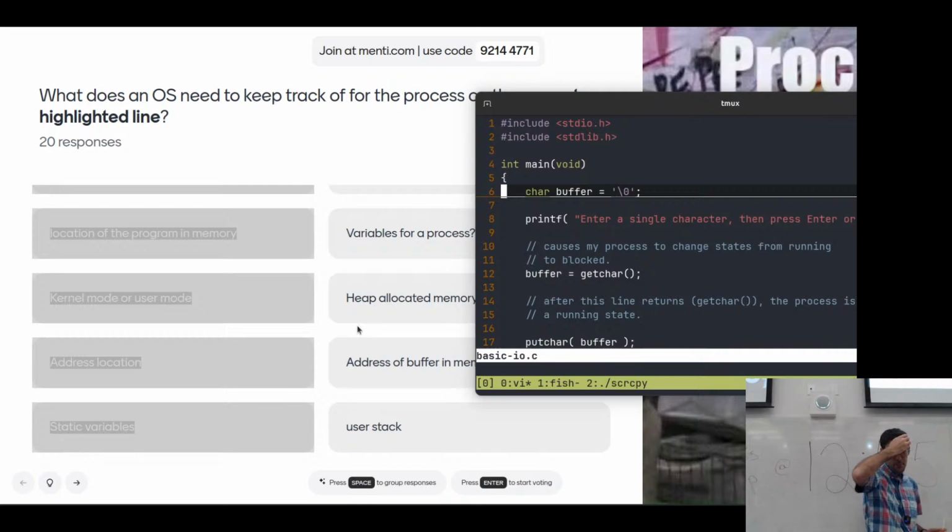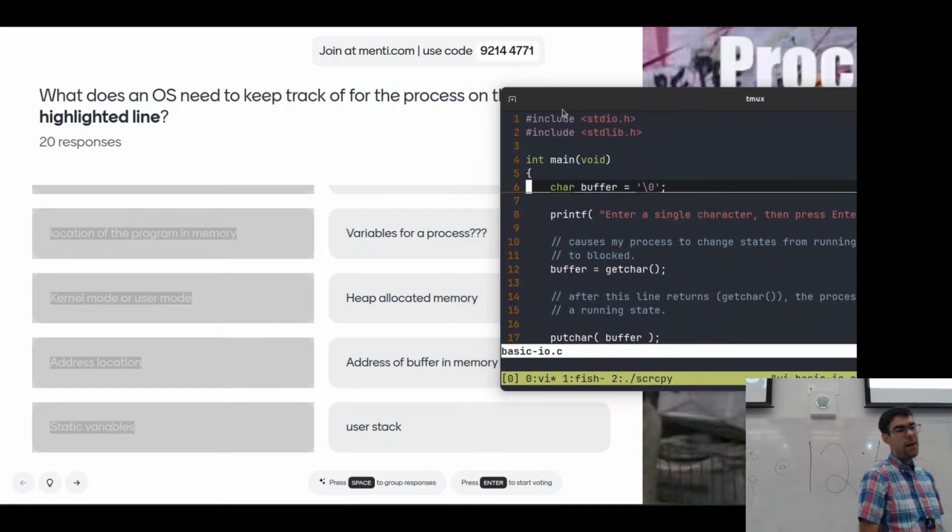Static variables, stack. So I think these are good things to have. Address of buffer and memory, yeah. This is a stack allocated variable, so it's going to fit into that stack structure that we've got. Really broadly, this code, stack, and heap structure that we're looking at is going to be referred to as the address space for our process.